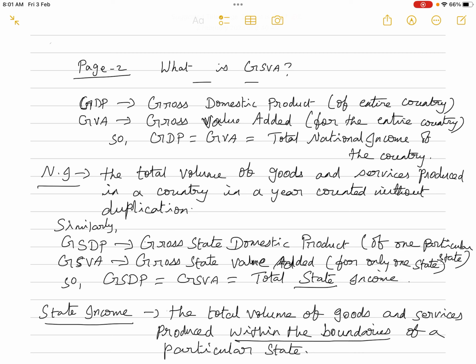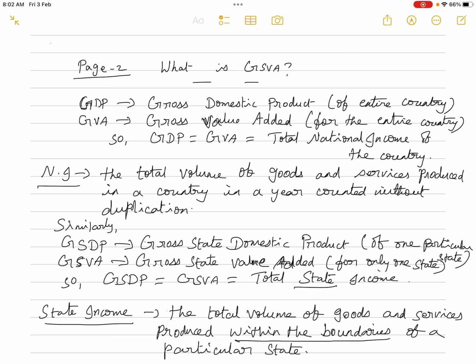So the total national income of the country is represented in different terms: GDP, GVA, NDP, NNP, all those different terms depending upon the method of calculation. Okay, so for the time being, the GDP, which is equal to GVA, that is equal to the total national income of the country. Okay, so now what is the national income?